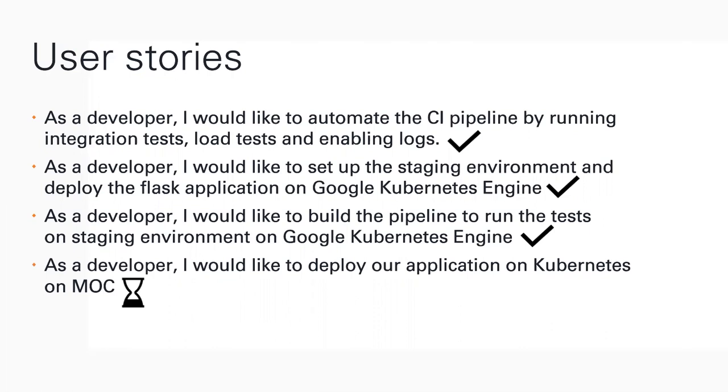And the fourth story was to deploy our application on Kubernetes on MOC. So till now, we had been concentrating on Google Kubernetes Engine. We wanted to shift our focus to Kubernetes on MOC. This is still in progress. We have completed 50% of it, and this will be worked on in the next sprint.